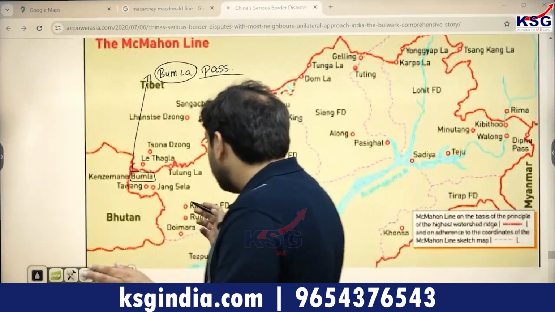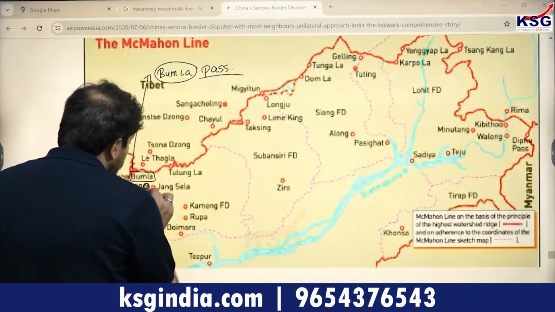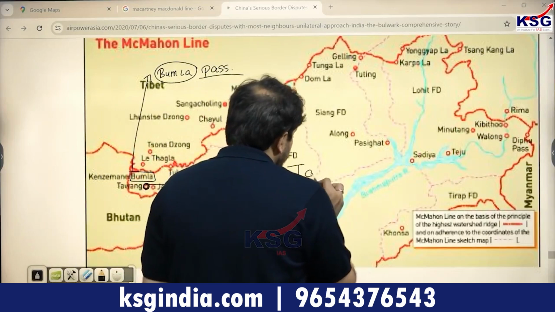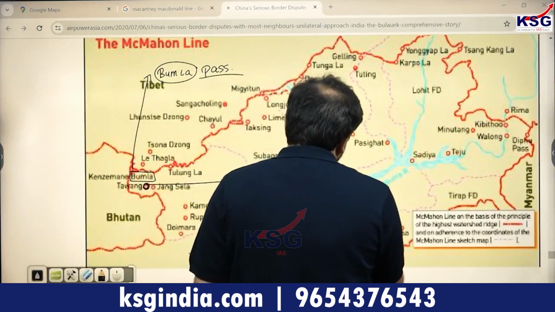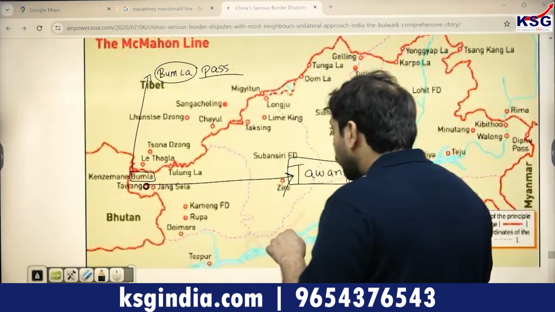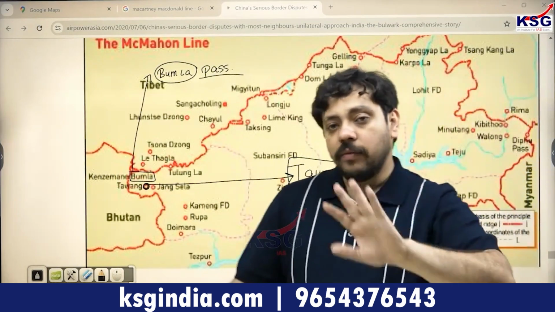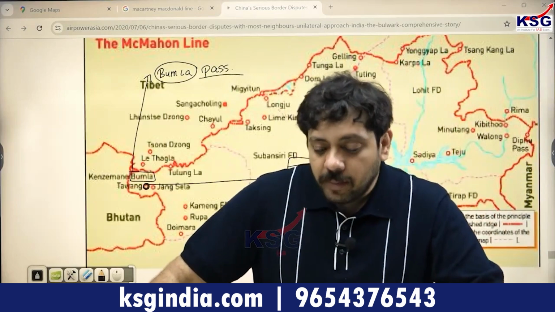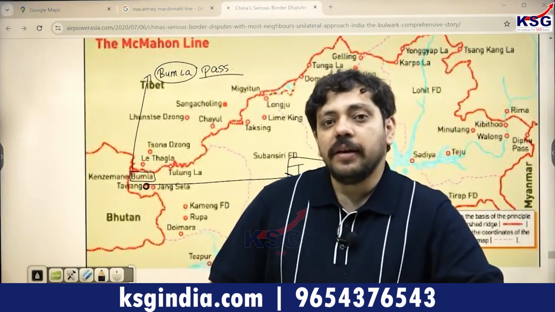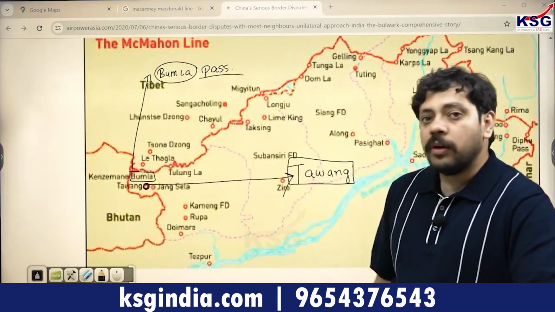And the city that you see very clearly associated with the Bumla Pass is the city of Tawang. This is where you have Tawang. Tawang is an important city for a few reasons. When the Dalai Lama took exile in India in 1958-59, he had to flee the persecution of the Chinese forces. He came from the same route. He came from the Bumla Pass and he came to the point of Tawang.